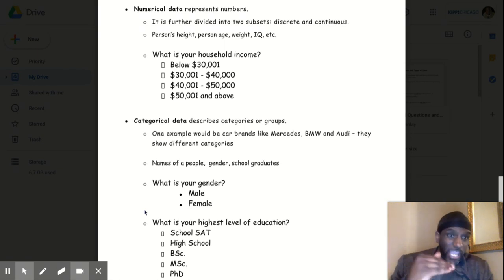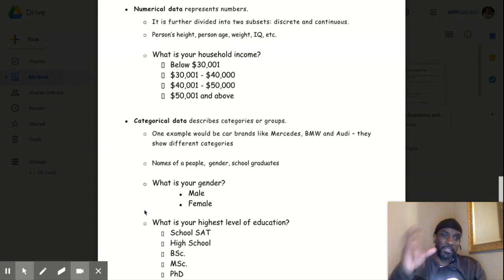Names of the people in 6th grade. That's categorical information. The gender, that is categorical information. What is your gender, male or female? We're getting categorical information. What is your highest level of education? High school. Oh, I got a doctor's degree. College, bachelor's. Oh, my associate's in college. Doctorate. So those are different categories. Now, if you're saying 9th grade, 10th grade, then okay, so we're dealing still with groups though. So if you're saying high school, bachelor's, associate's, master's, those are categorical.